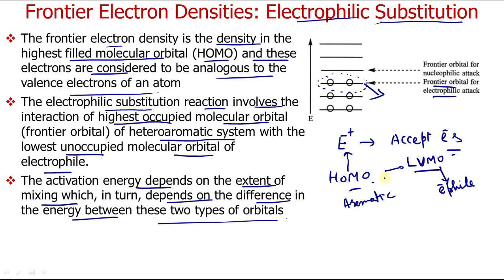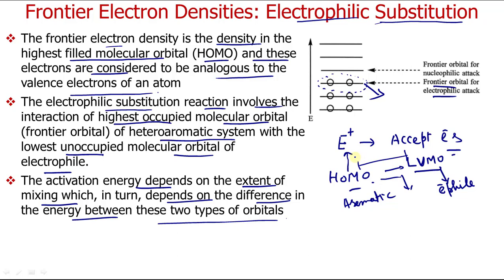If the energy difference between these two orbitals is less, then they will mix easily and the activation energy will be less. If they mix to a greater extent, the activation energy will be lower, and mixing depends upon the energy difference between these two orbitals. If the energy difference is less, they will mix efficiently and activation energy will be low.